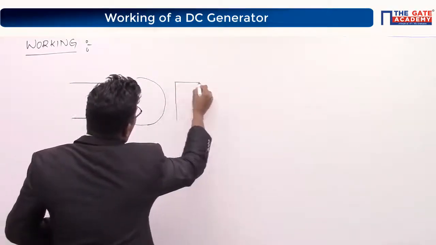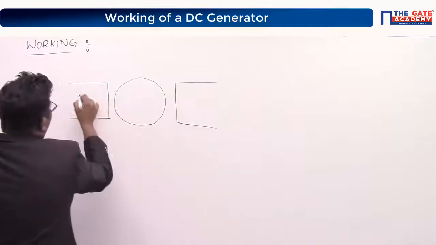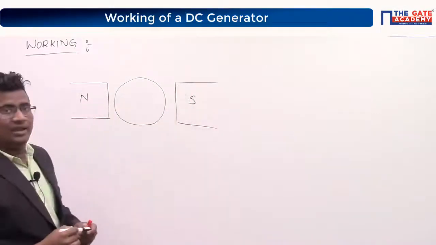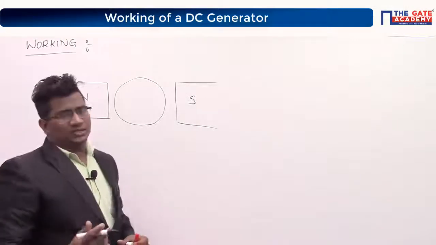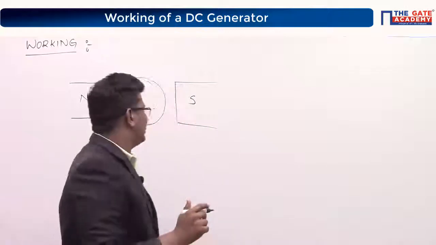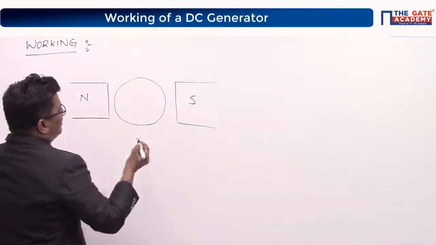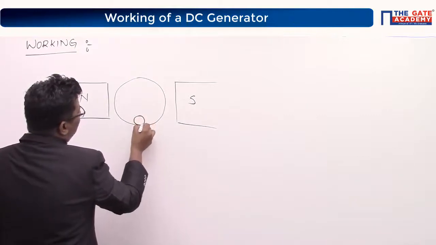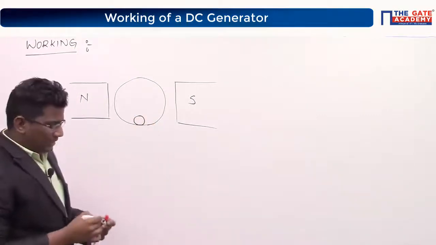I am considering a two-pole machine. Let us say this is north and this is south. Okay? I have two conductors. Definitely one conductor is not sufficient. Two conductors you must require. So let me consider a conductor right now is here.